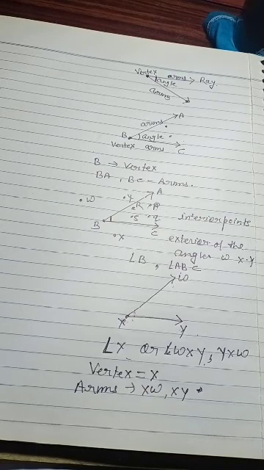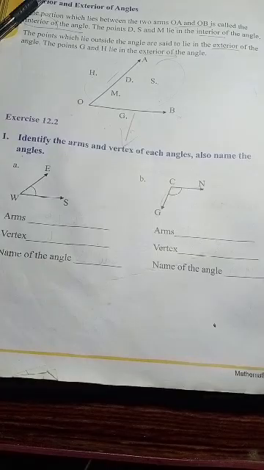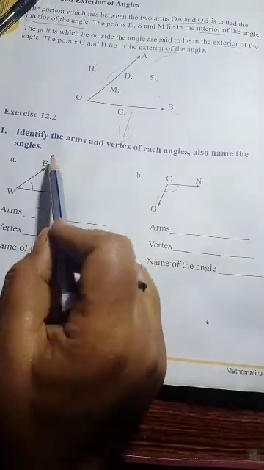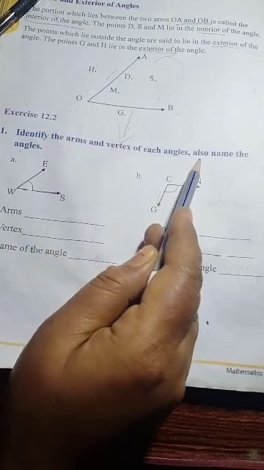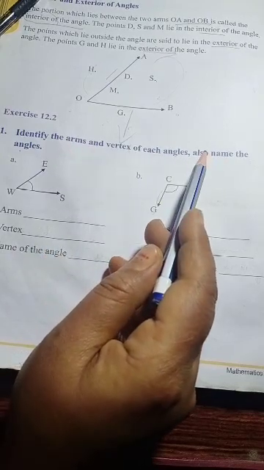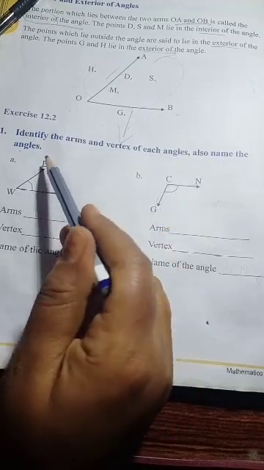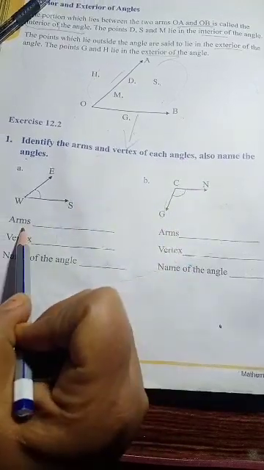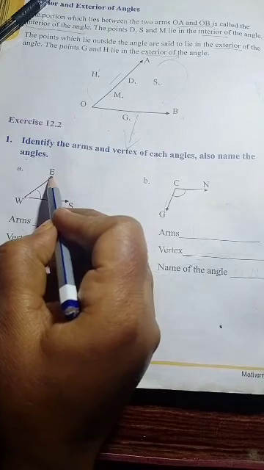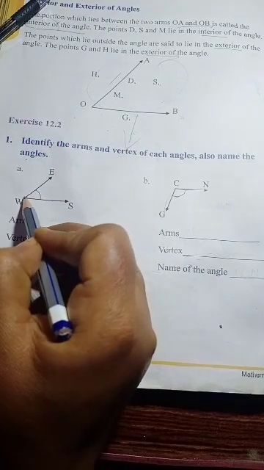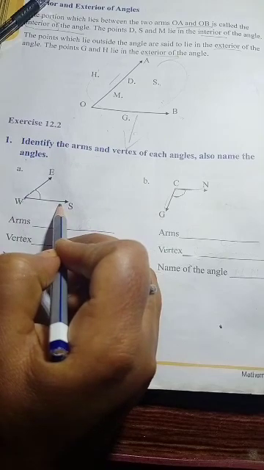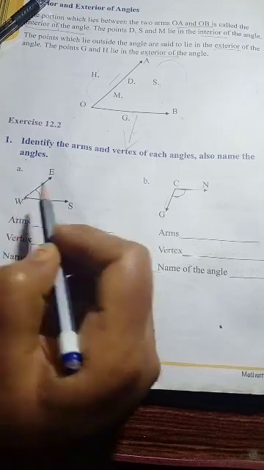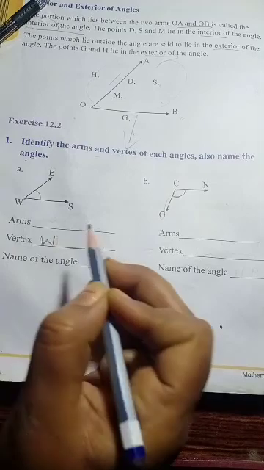Okay, now we are going to solve exercise 12.2 today. See that, beta, exercise 12.2, question number one. Identify the arms and the vertex of each angle. Also name the angles. Okay, arms, beta, what will the arms be? I told you that you will start from the vertex. The vertex will be where the two rays are meet, that is at point W. So this will be your vertex.